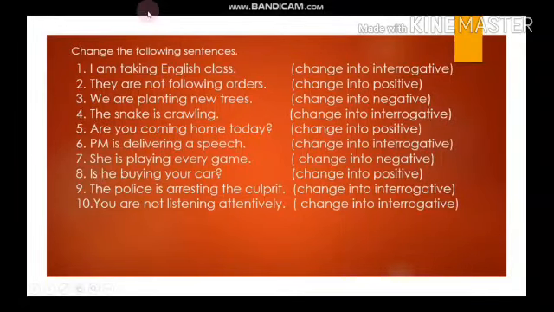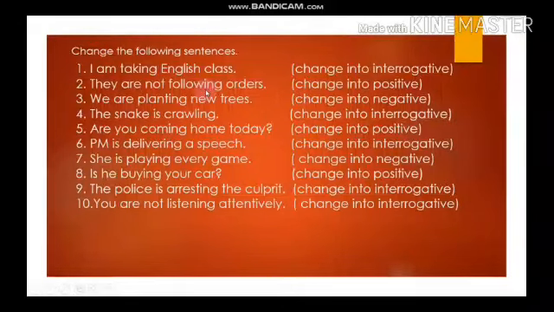Okay, you have one more last exercise, and that is to change the following sentences. So here once again you are given 10 sentences, and right in front of each, it is mentioned that you have to change the sentence either into negative, positive or interrogative. So for example, if I say I am taking English class, here it is already mentioned that you have to change this sentence into interrogative. So use the formula and change this one into interrogative. Like the second one, you have a negative sentence, they are not following orders, and you need to change this sentence into positive. Like number 3, we are planting new trees, this is a positive statement, and once again you need to change this sentence into negative.